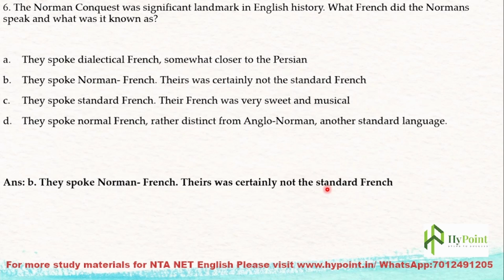See, these Norman people did not belong to France. They were Vikings. Their ancestors were Vikings, and they came to the shore of France, and the then king gave them a space to reside, mingle with the society and make a community. But even though they mingled, they were speaking Norman French. And when they came to England as conquerors, their language became the popular language. So the Anglo-Norman dialect of French was popular during the Anglo-Norman period. So the Normans were speaking Norman French, and that is not the standard French language.